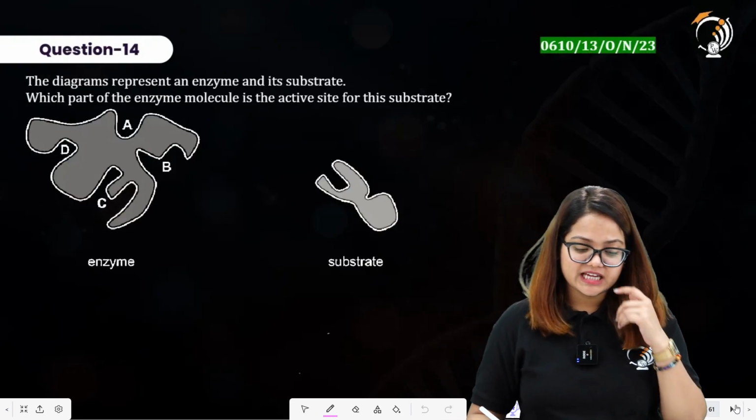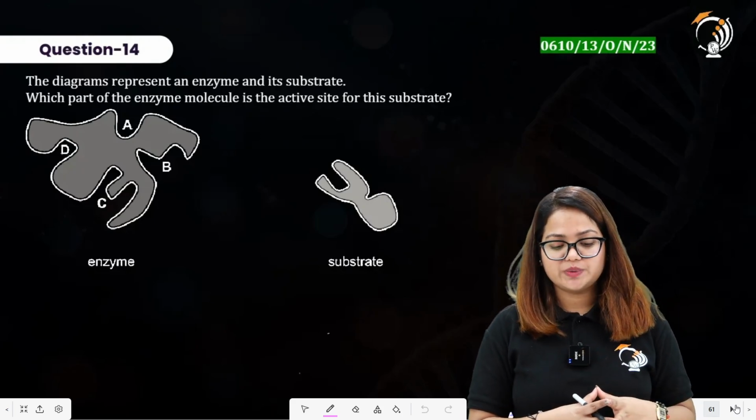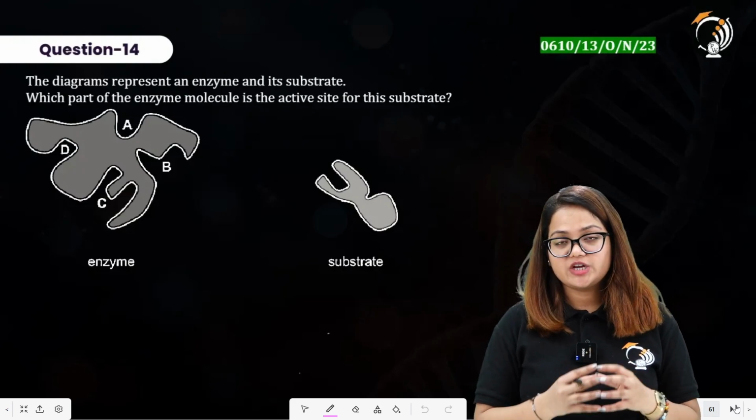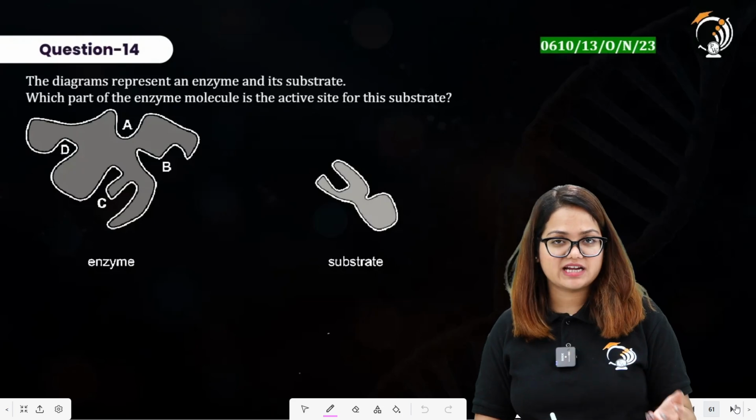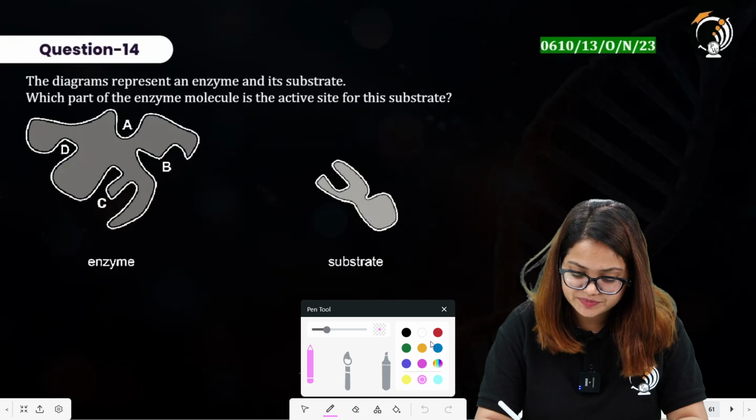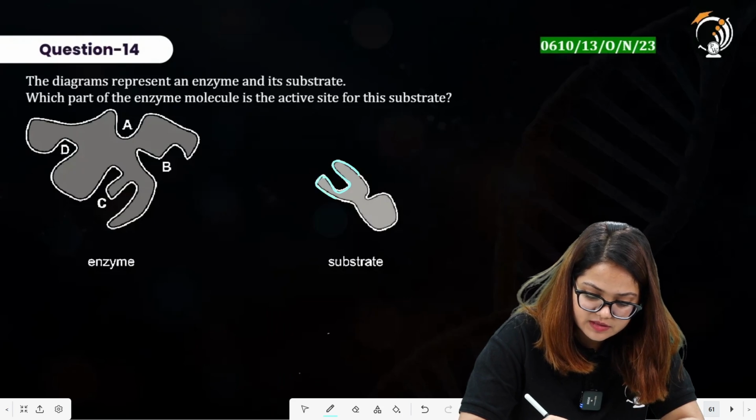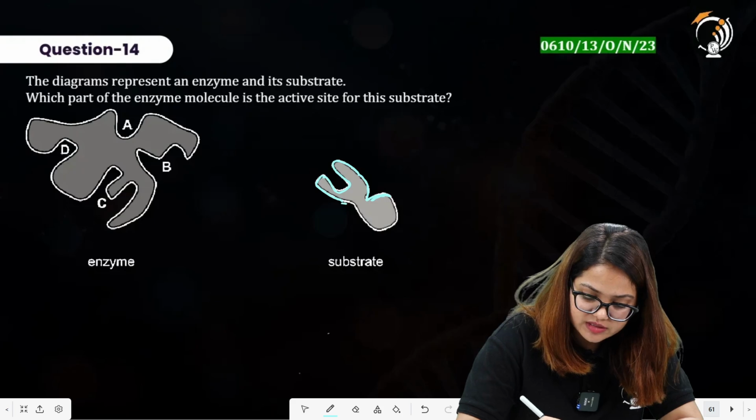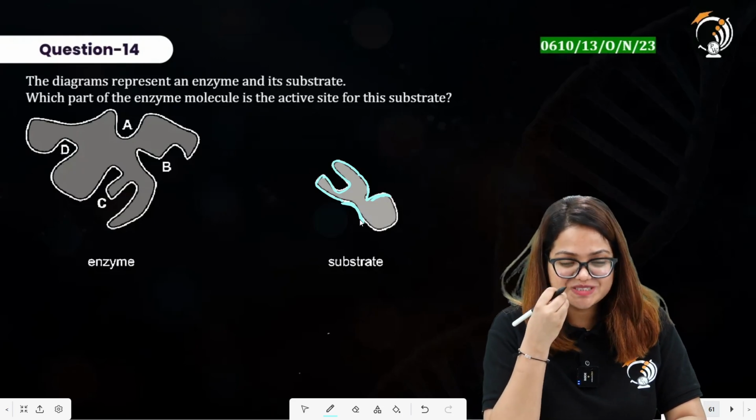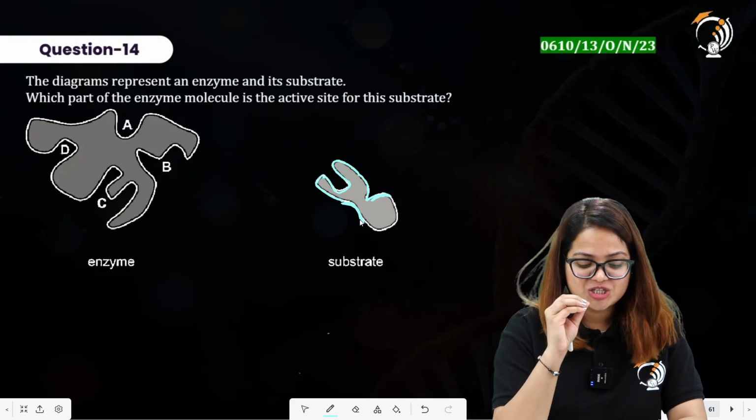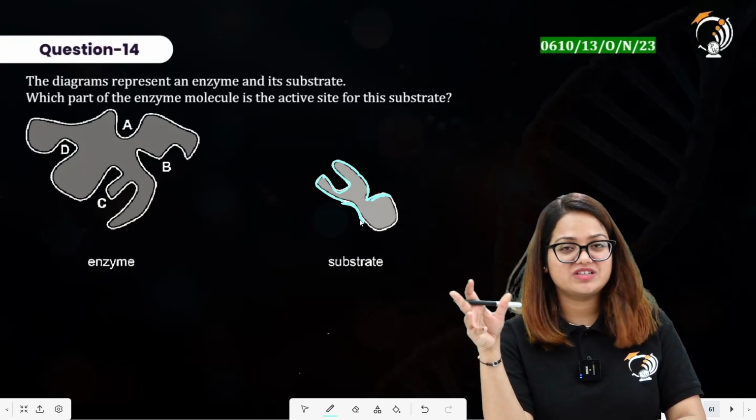Question number 14 says the diagram represents an enzyme and its substrate. Which part of an enzyme molecule is the active site for this substrate? Now we are going to check out the complementary shapes of the substrate and the active site of the enzyme. So here we have this kind of shape, this is the kind of another shape over here, this is the shape. So this is the shape of substrate. On the left hand side we have the options as these shapes present in the enzymes. So we have to select that shape in the enzyme that is basically complementary to the shape of the substrate.